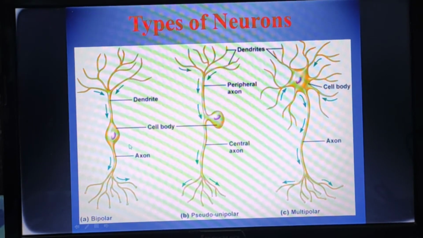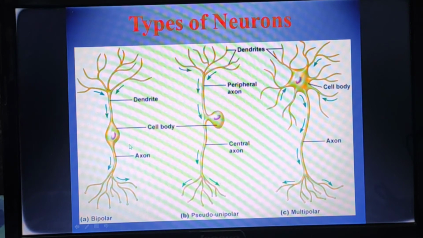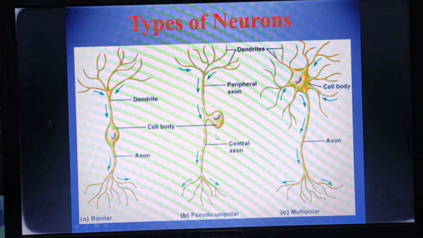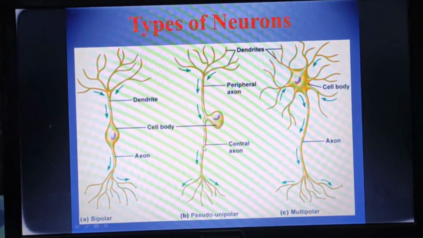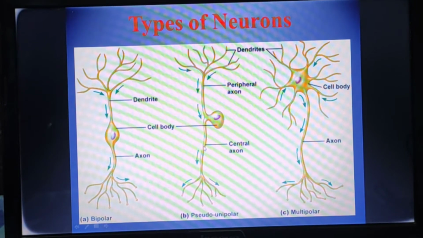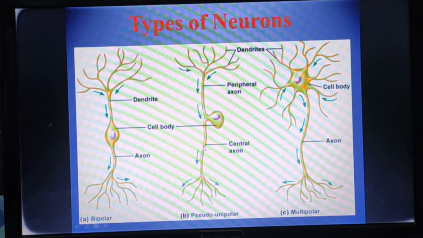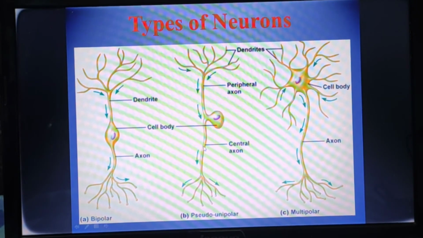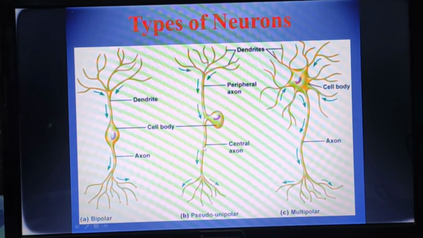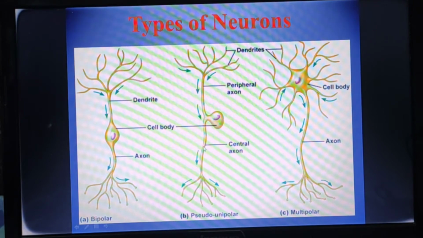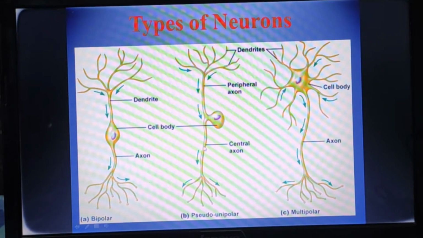It is present in the dorsal root of a spinal nerve, that is, a ganglion. Second is the bipolar, and it has two processes.